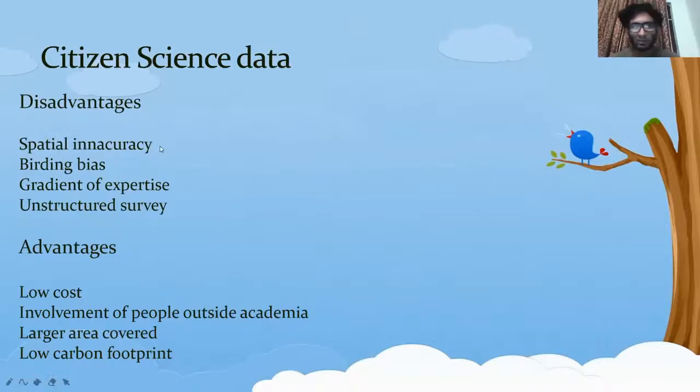With citizen science data, there is a lot of spatial inaccuracy because people tend to report with higher inaccuracy, like a 30-kilometer birding list would not be useful data. Then there is birding bias, as already told, and a gradient of expertise because there are different people with different expertise in sighting and identification. Then the structured survey is not as structured as the ones that we do in a study. The advantage is that it's low cost and involves people outside of academia, increases their interest and makes them aware of the endemic threatened species. And a larger area is covered because more people are involved. And obviously, we'll have a lower carbon footprint because of a lot less traveling, but we can delegate the job to people who are living in that area.